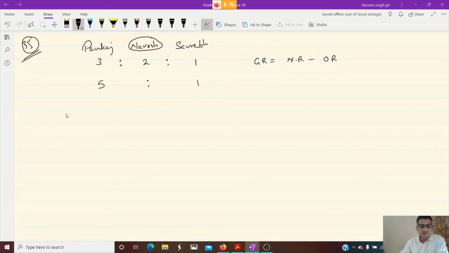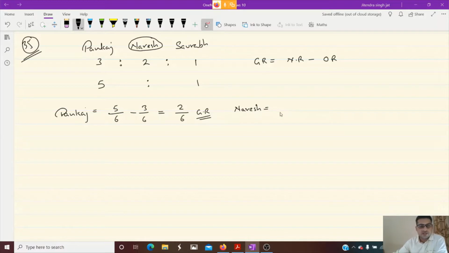So let's calculate for Pankaj. New ratio of Pankaj is 5 by 6. Old ratio of Pankaj is 3 by 6. When the denominator is the same, we can directly calculate, yes or no, children? 2 by 6. This is the gaining ratio of Pankaj. Pankaj is gaining. Let us calculate for Naresh also.